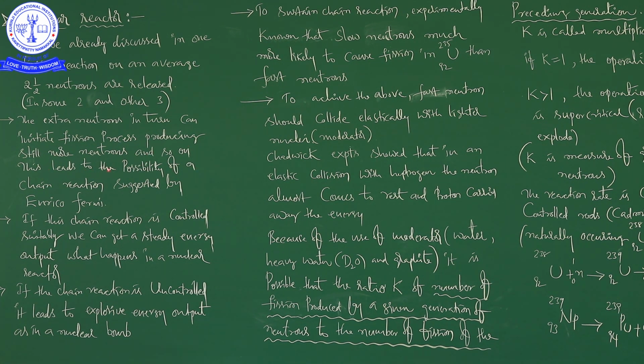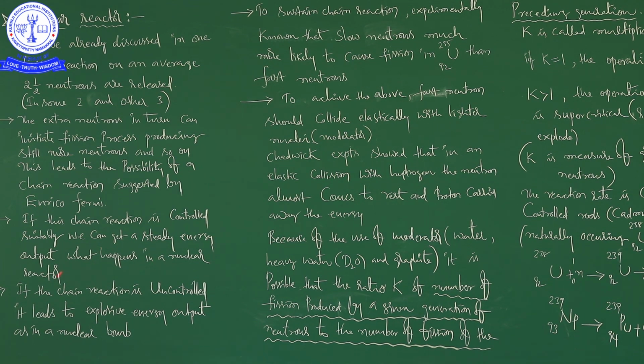This leads to the possibility of a chain reaction, suggested by Enrico Fermi. Next, if this chain reaction is controlled suitably, we can get a steady, constant amount of energy, a steady energy output.